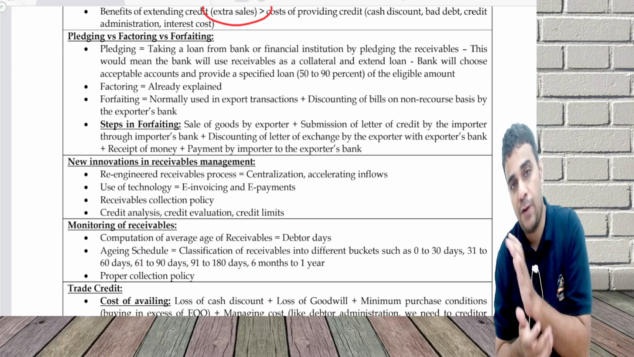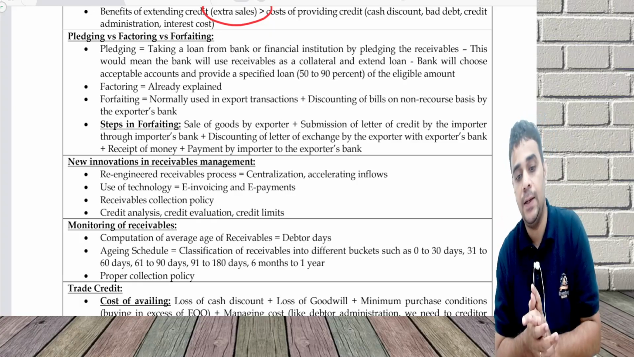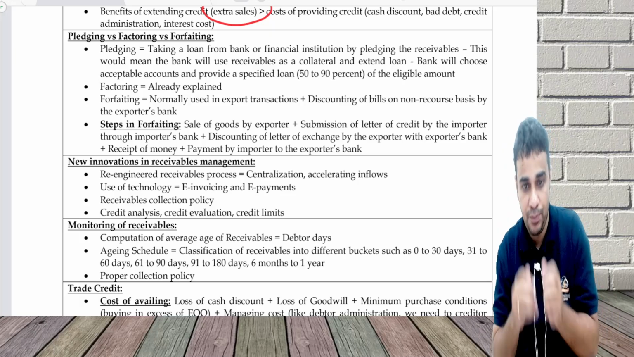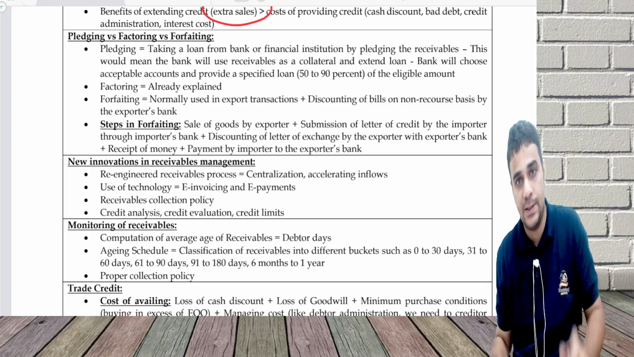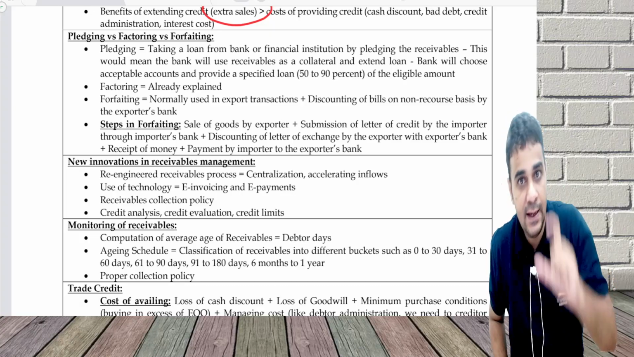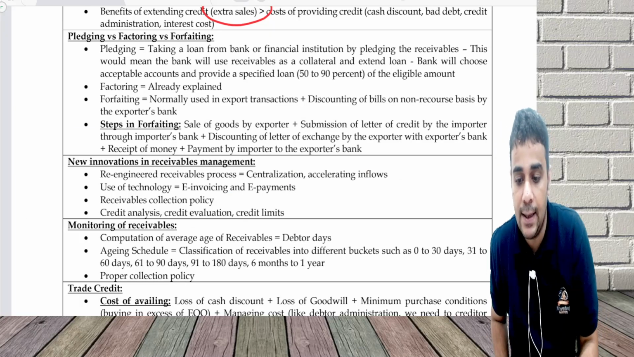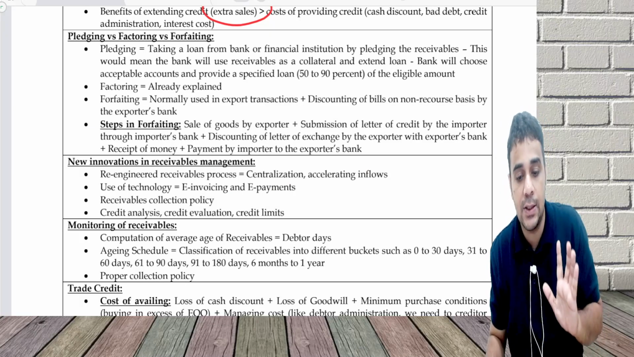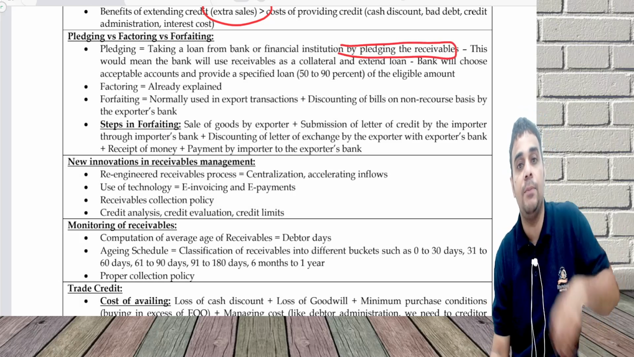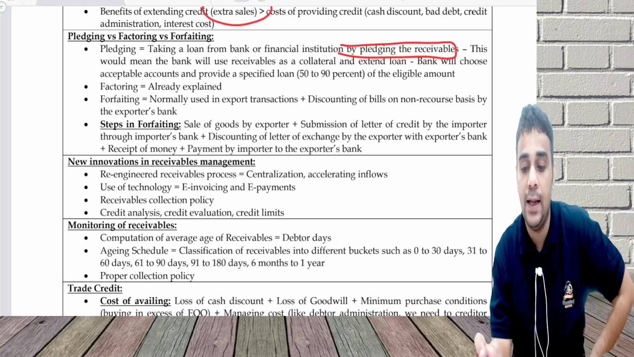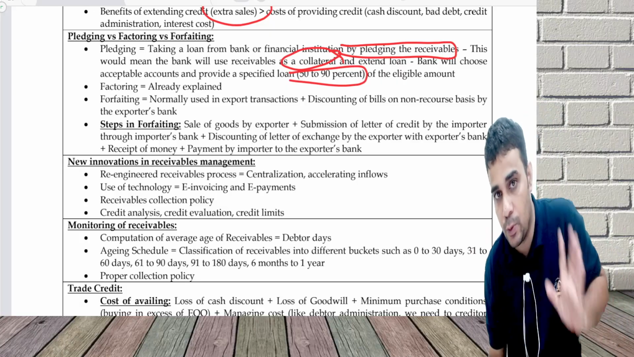Pledging versus factoring versus forfeiting. This can come in the exam. Pledging means I have some receivables with me. I go to the bank and give them the bills, or the receivables. The bank will analyze my receivables. If they are comfortable with this receivable security, they may give me a loan against it. I take a loan by pledging the receivables. Pledging is giving the receivables to them. The bank will take it as collateral and give me a loan of 50 to 90%. Not all accounts, only acceptable accounts.